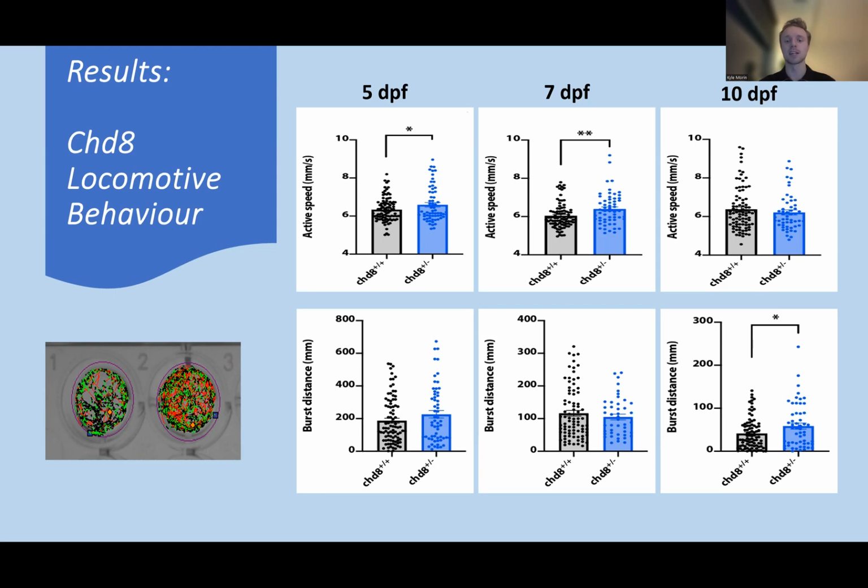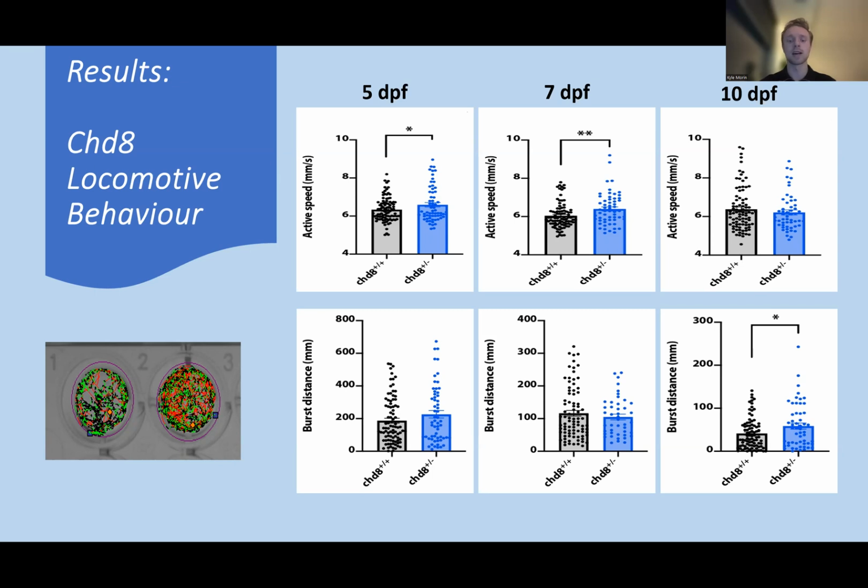Active speed is characterized by the larvae moving between 4 to 8 millimeters per second in response to the light startle. As we can see here, there were significant differences between the non-mutants in black and the mutants in blue at 5 and 7 days post-fertilization that disappeared at 10 days post-fertilization, suggesting the loss of a phenotype during development.